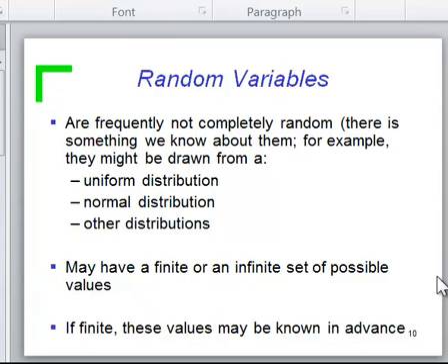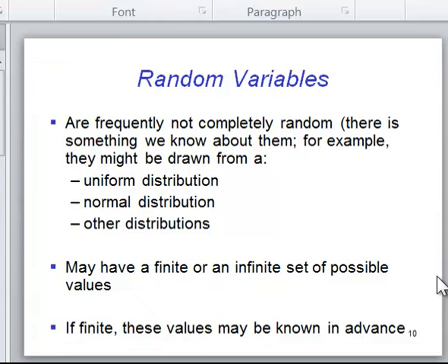So random variables, I don't want you to think that a random variable is only something that we just don't know at all. Random variables are something that we know something about, but we don't know exactly what the value is likely to be. So we need to characterize these random variables. We need to describe what the values for them are likely to be. So, for example, we might know something about the distribution that they come from. I'll talk more about that in a minute.